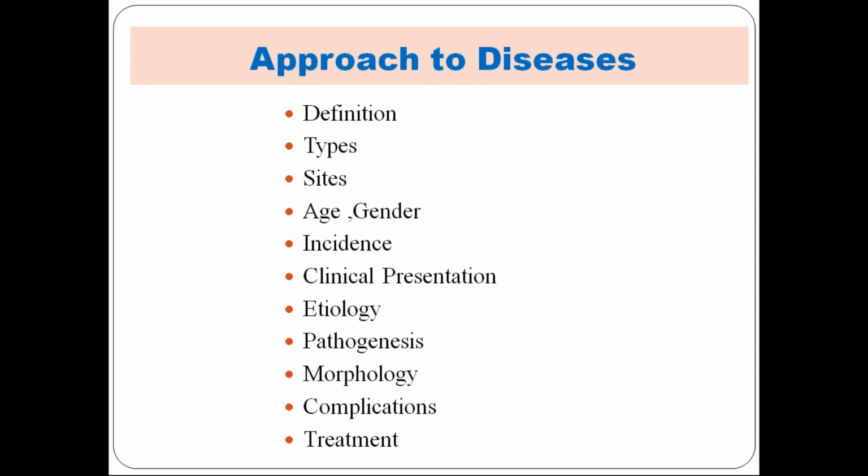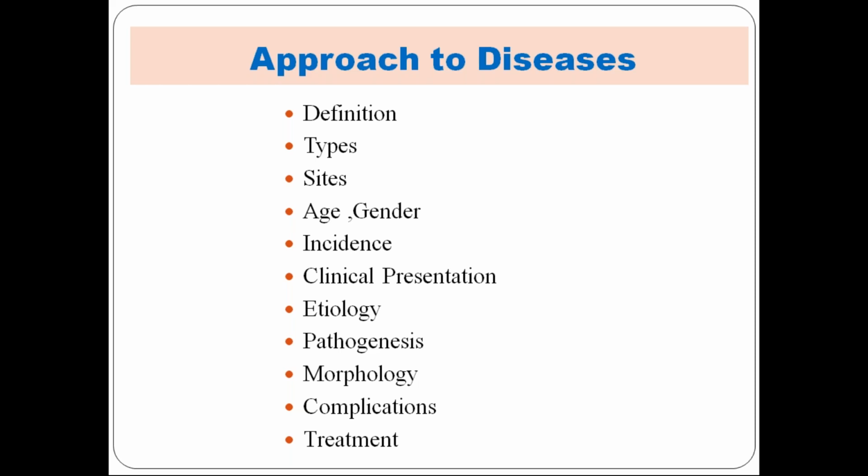Also whether it's common at birth, in females or in males, gender wise. And how common is the disease? If the incidence is not given, just mention whether it is common, less common or rare. You can mention it like that at your MBBS level. When you go to PG level, you have to know the incidence and prevalence correctly.